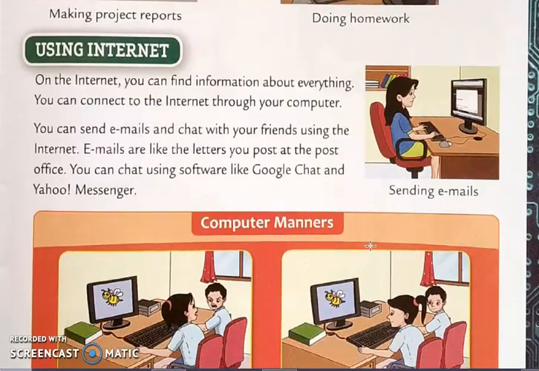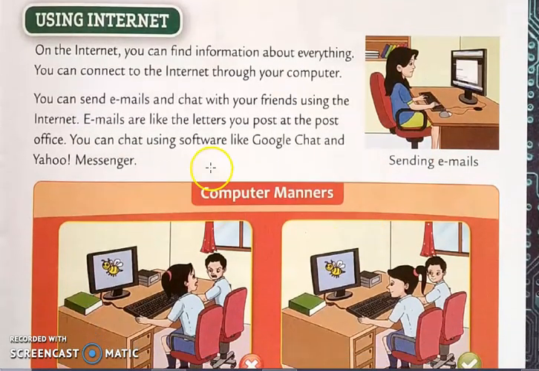Using internet. On the internet, you can find information about everything. You can connect to the internet through your computer. Now students, you know about Google in mobile.